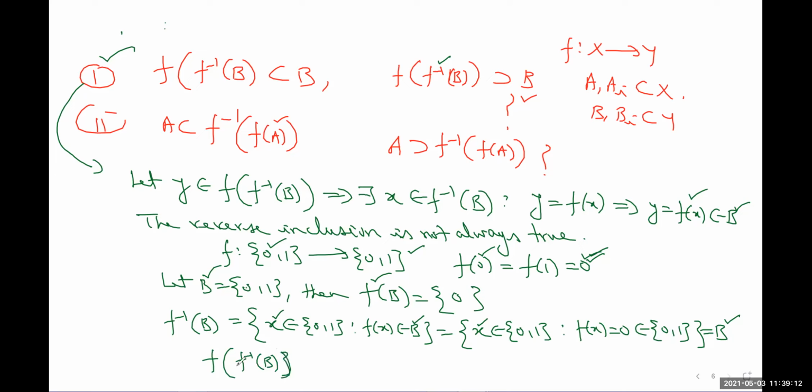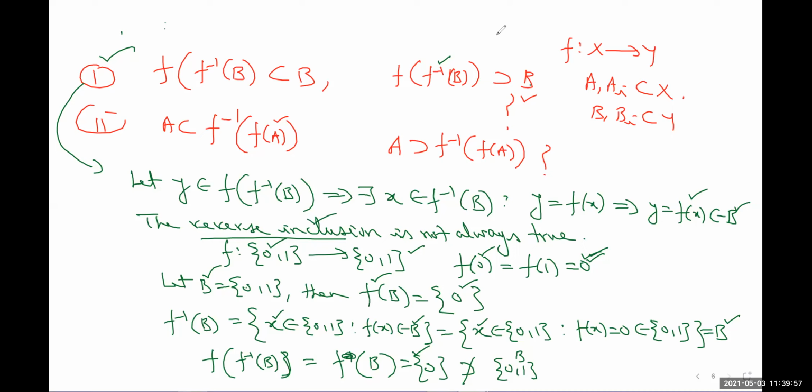is f of B, which is the singleton {0}. Let me write that: f inverse of B is B. In place of f inverse of B, I have written B, and f of B we have proved to be the singleton {0}. This set is {0}, and you can see that B is not contained in f of f inverse of B. Why? Because B is the set {0, 1}, and this is not contained in {0}. So in general, the reverse inclusion may not be true always.